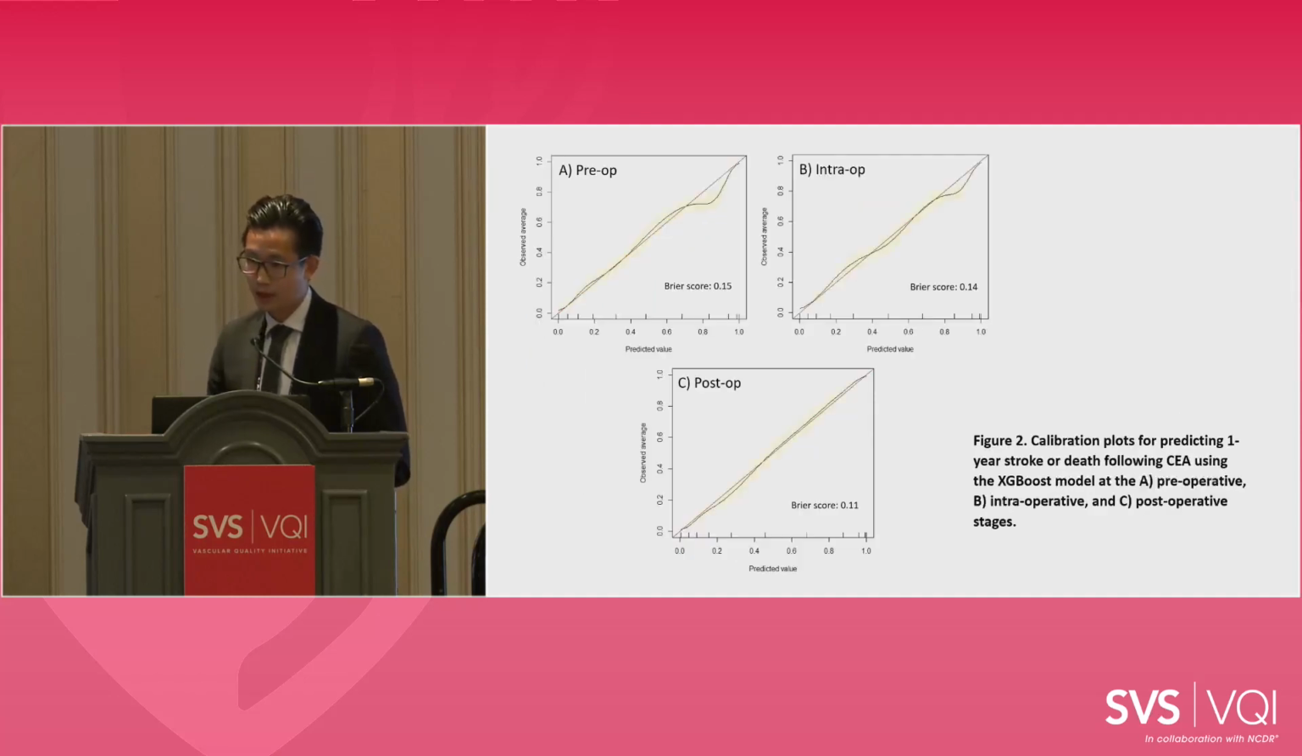These are our calibration plots for the XGBoost model, again at the pre, intra, and postoperative stages. On the x-axis are the predicted event probabilities, and on the y-axis are the observed event probabilities. The red line shows the performance of the ideal model, while the blue line shows the performance of our model. You can see generally there's good alignment between the red line and the blue line, meaning that our model is well calibrated. And this is further demonstrated by the Brier scores, which suggest excellent agreement between what is predicted and observed in terms of event probabilities.